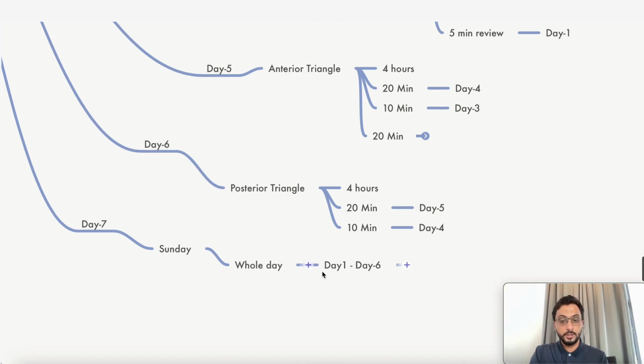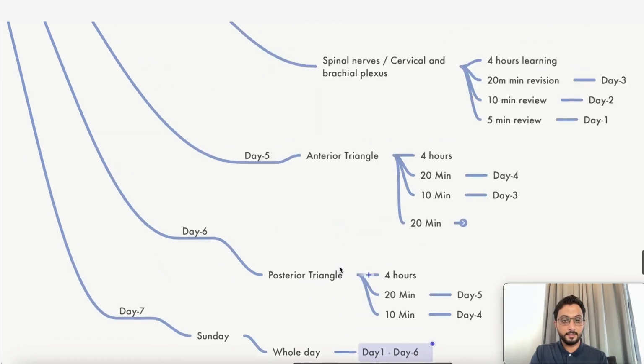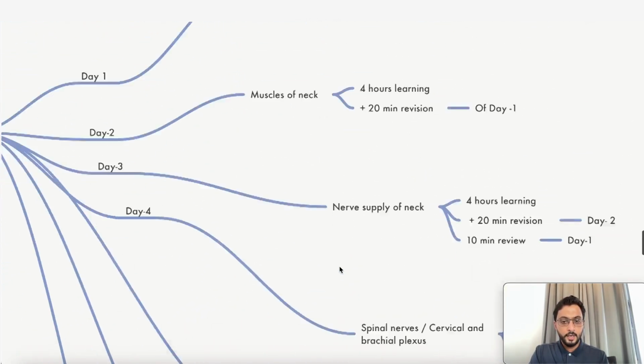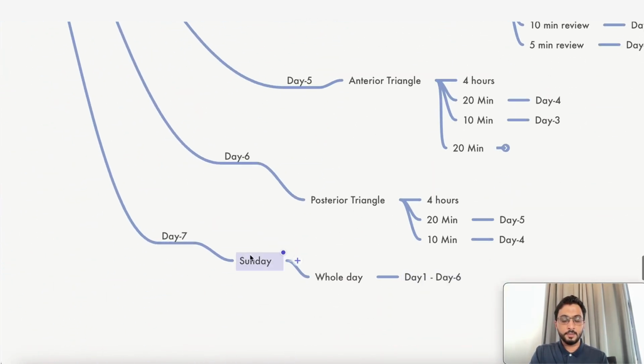The whole day you're going to revise day 1 to day 6. Everything you have learned. Now this is where people make mistakes. On Sunday they have something pending. They'll say that I'll do my pending topics. No, leave it there. Pending you can do later on. I'll tell you what to do with the pending. If I discuss that, this will become a very long lecture. Try to give your best, no doubt. Don't say that every day I'm going to make some pending because I'm going to do something about it later. No. Finish your pending perfectly, as much as possible. Now, if still there is something pending on Sunday, keep it there.